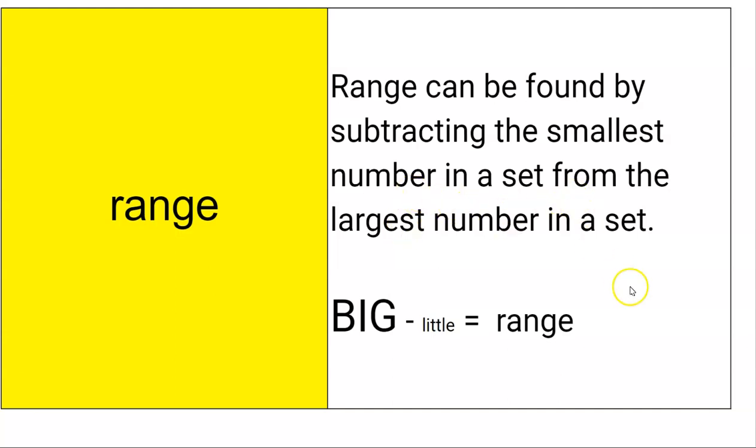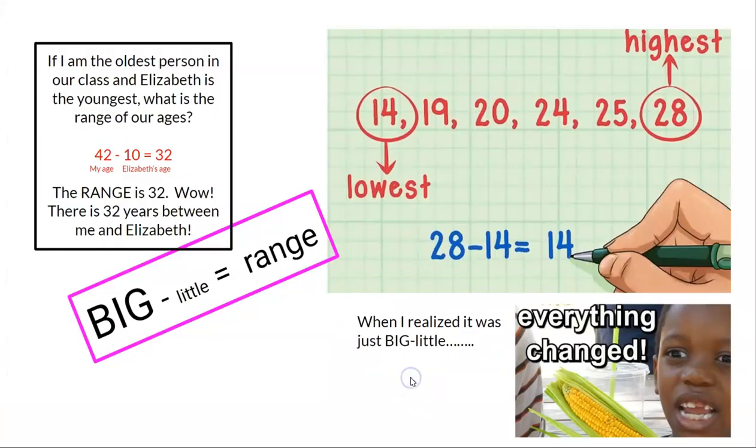Range is another maybe new word for you, but range can be found by subtracting the smallest number in a set from the largest number in a set. So big minus little equals your range. And here they have a set of numbers. I like this example. They list them out. They take the largest number, 28, and the smallest number, 14. And when you subtract 28 minus 14, you get 14. So the range then is 14.